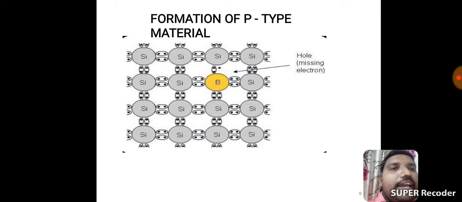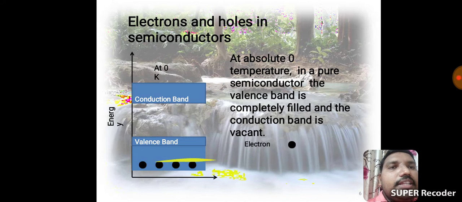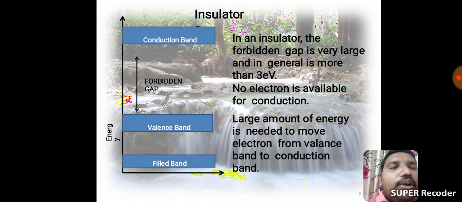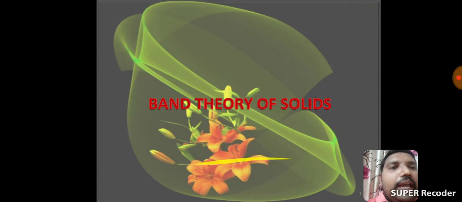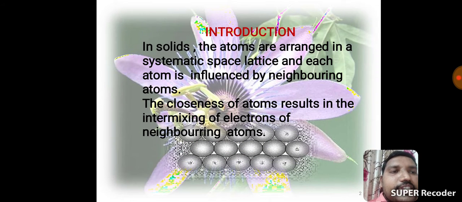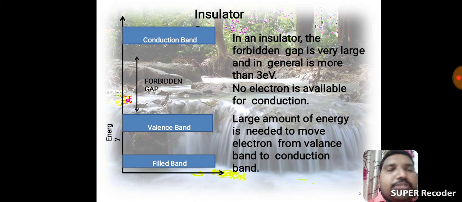Once again I revise the topics present in this video. Okay, here our topic is band theory of solids. Introduction: in solids, the atoms are arranged in a systematic space lattice and each atom is influenced by neighboring atoms. The closeness of atoms results in the intermixing of electrons of neighboring atoms. Solid substances are of 3 types according to electrical property: insulator, conductor, semiconductor.